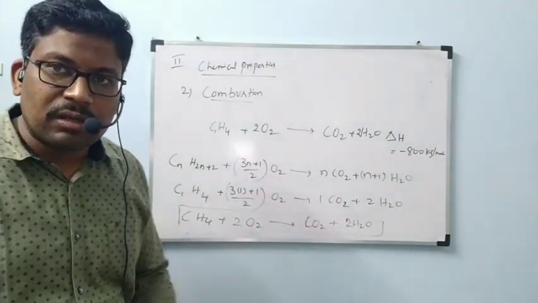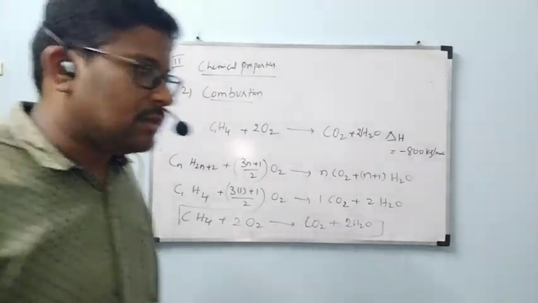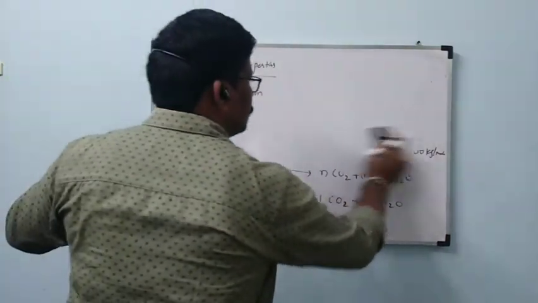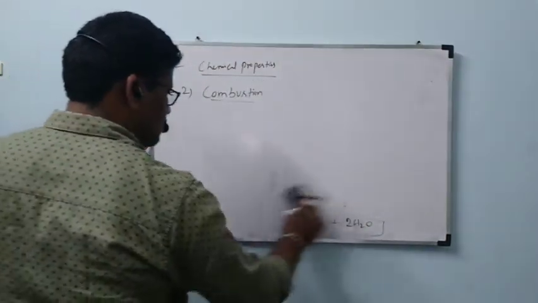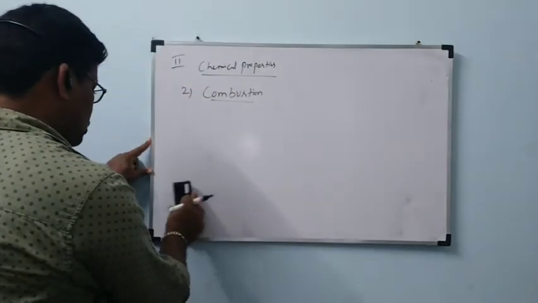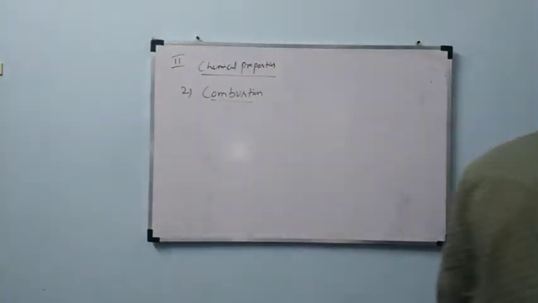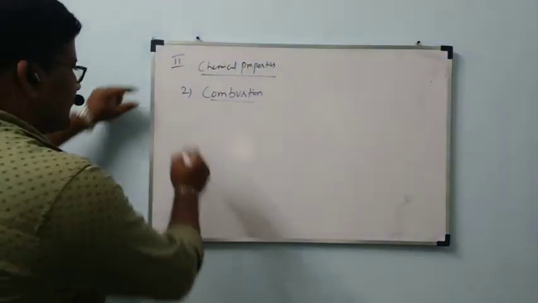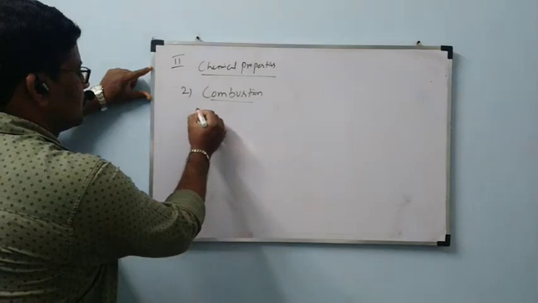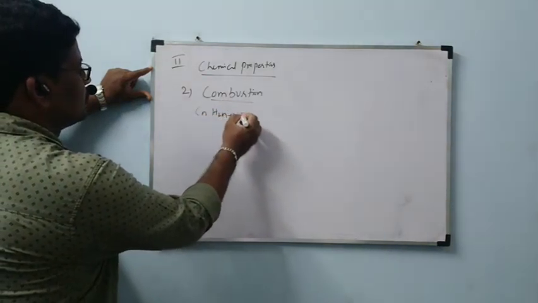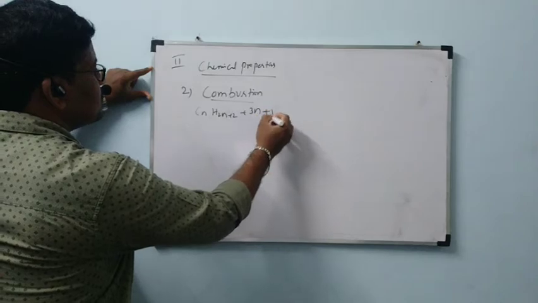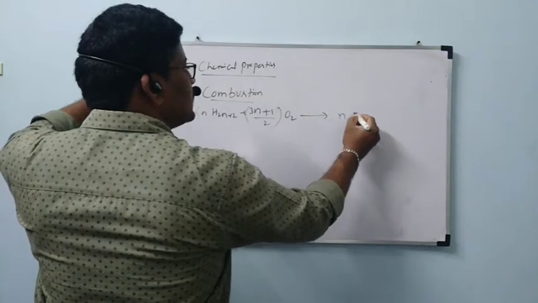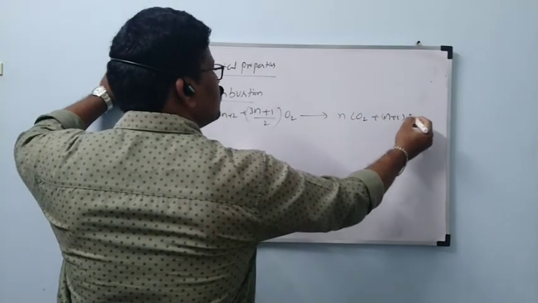If you want one more example, let us see that one also.